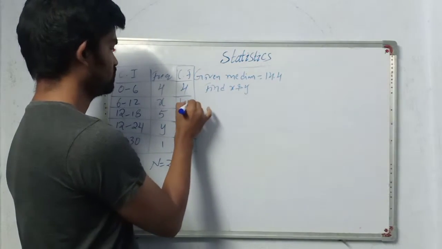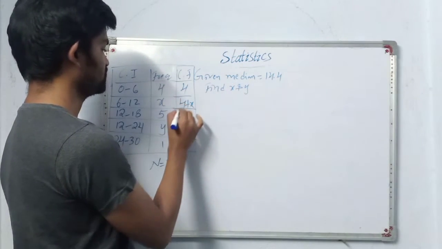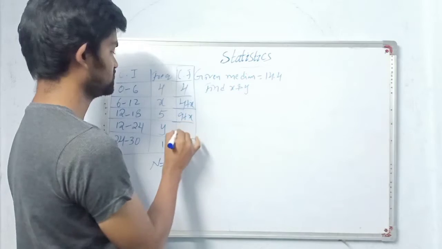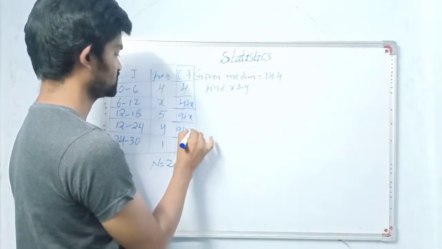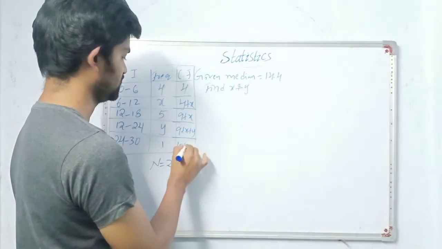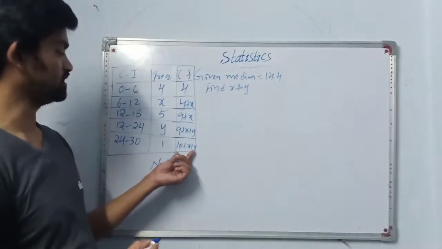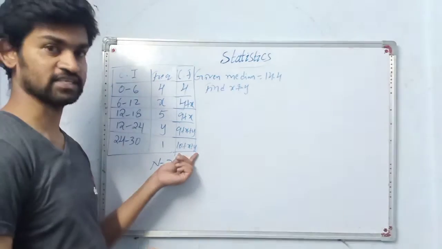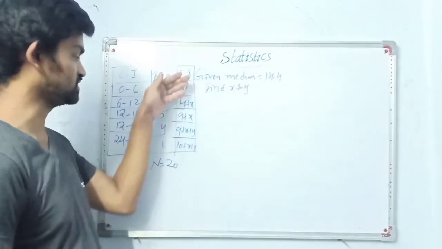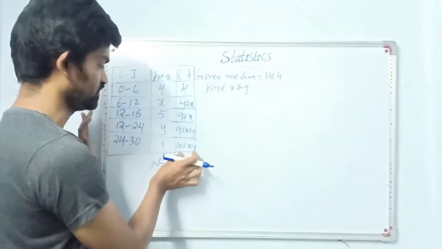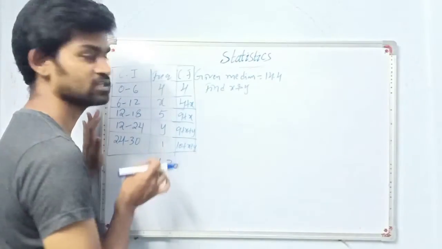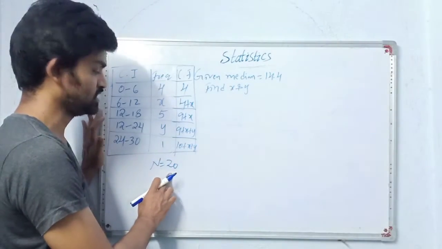Next 4 plus 5, 9 plus x. Next one, 9 plus x plus y plus 10, that is 10 plus x plus y. So this last frequency equals 20, because this is the sum of all frequencies. So we got our n value as 10 plus x plus y, but what is given is 20.